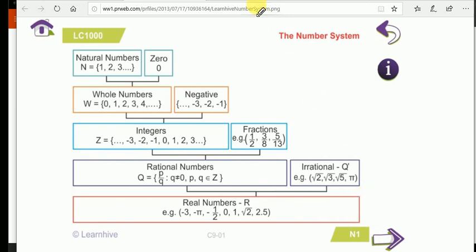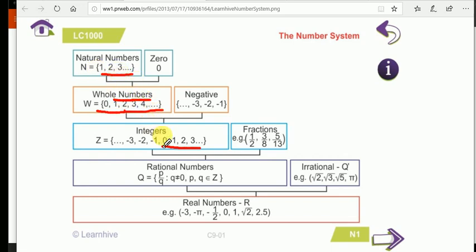So, if I say all whole numbers are integers, yes, all the whole numbers are integers because integers also have 0, 1, 2, 3 till infinity. All the natural numbers are whole numbers. Yes, because natural numbers are these, and they are in whole numbers also.